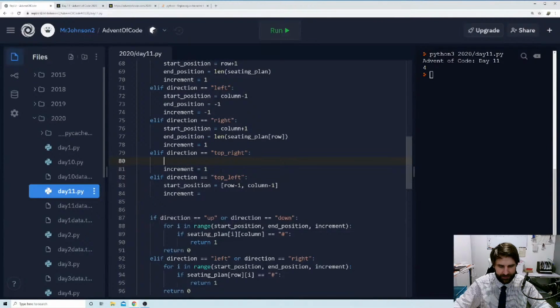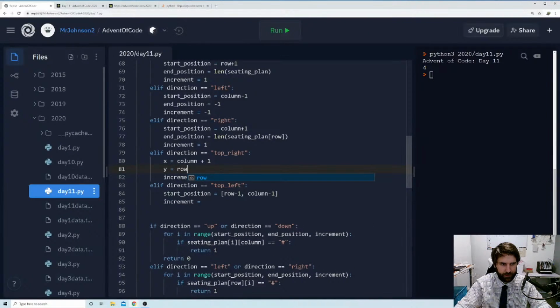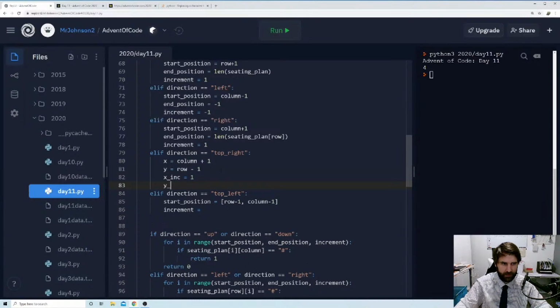So actually what I'm going to do is I'm going to say X equals row going up. Wait, that's Y. X will be the column. So the column will +1. Y will be equal to the row -1. So that will go back up. And I'm just going to call it X increment will equal 1, and our Y increment will equal -1.